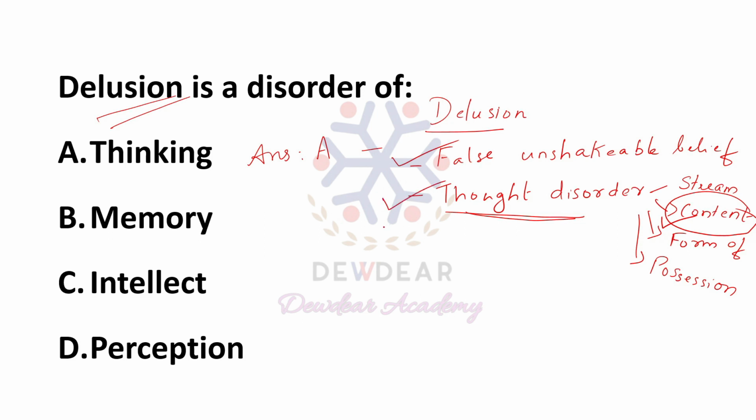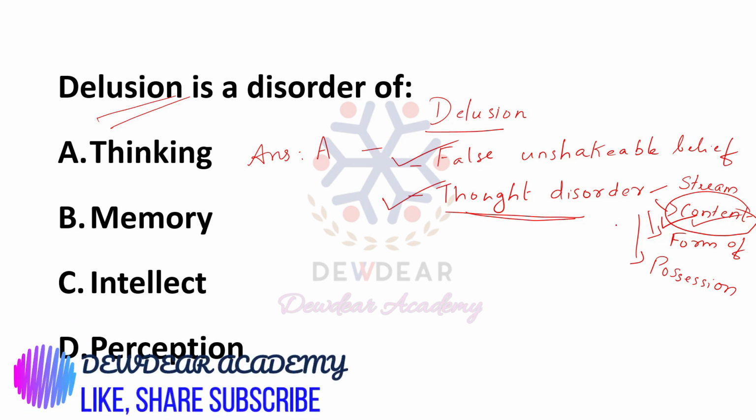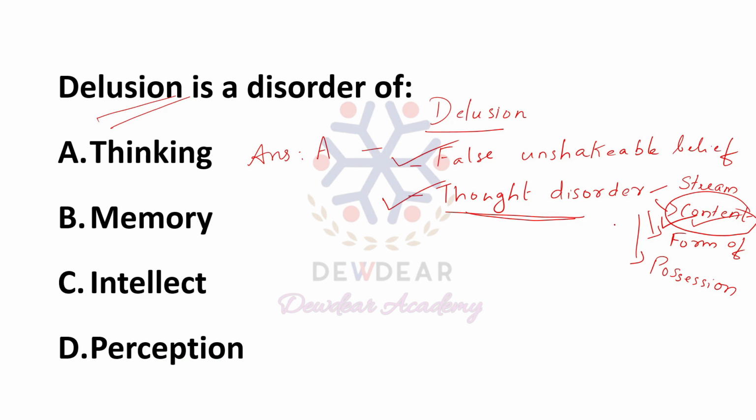Again, one more question you can expect: delusion is one type of thought disorder, in the form of content of thought. There are many disorders which come in the form of thought, in the possession of thought, in the stream of thought and so on, but delusion is a disorder of thought content. Also there are different types of delusions, like delusion of persecution, delusion of grandeur, delusional jealousy, delusion of reference, somatic delusion, and desire delusion. So this is the answer of this question. It is a disorder of thought.